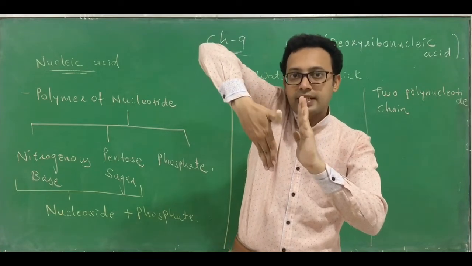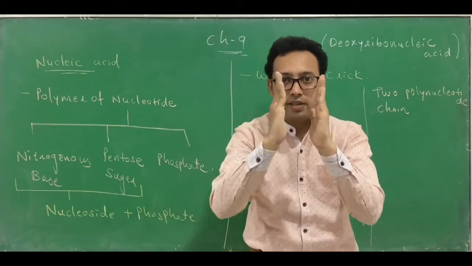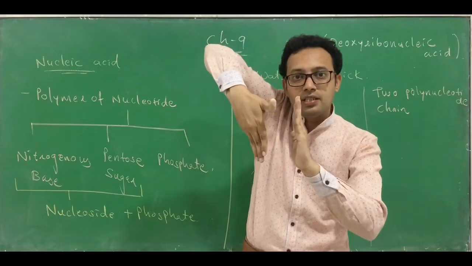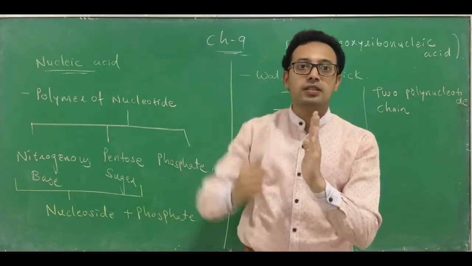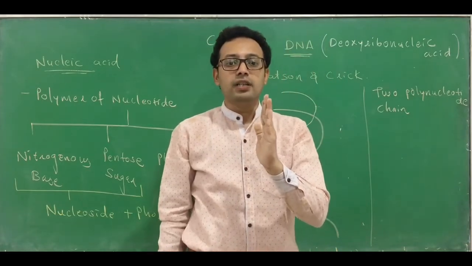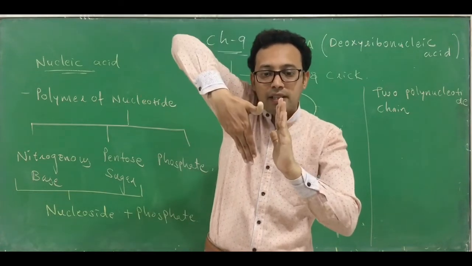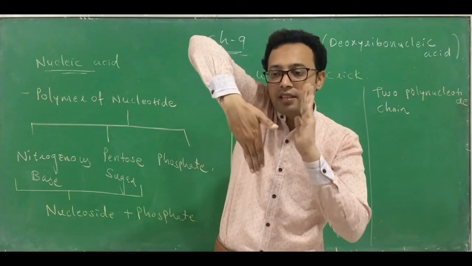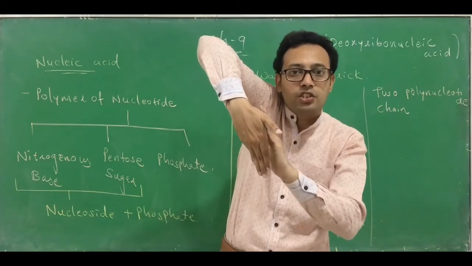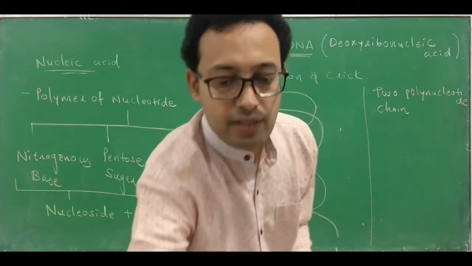You know that it contains the two chains, but they are not arranged parallelly. They are arranged anti-parallel to each other. Okay, clear? So this is called anti-parallel. It means on one side I have a finger, and on the other chain I have a palm. Such kind of arrangement you can find.